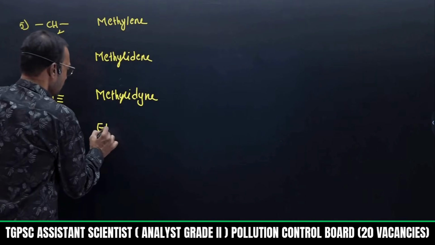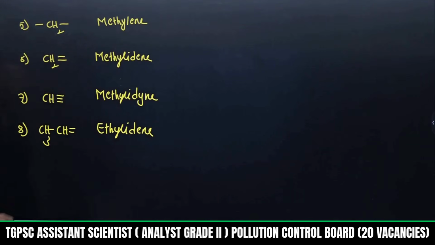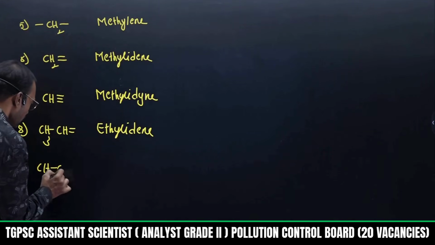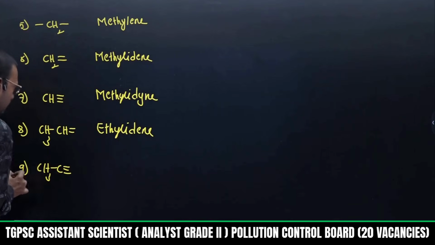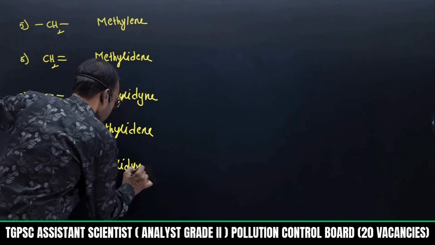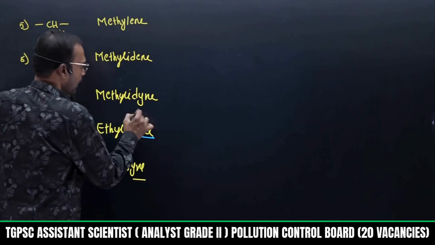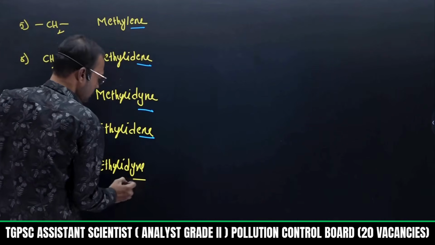Suppose any carbon-carbon double bond is present. So here I can write ethylidene. And if I write a carbon-carbon triple bond over here, this is represented as ethylidyne. I am ending with yne. See this: it ends with ene for the double bond, and it ends with yne for the triple bond.